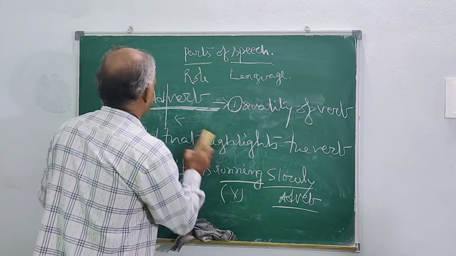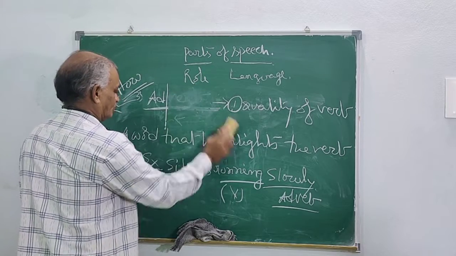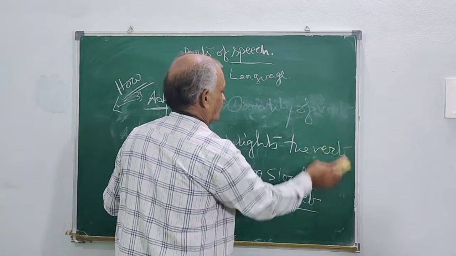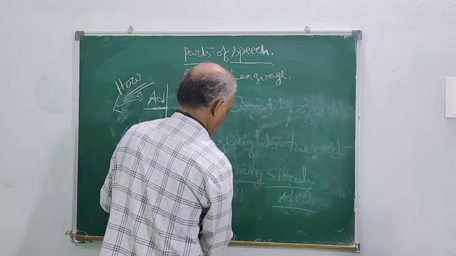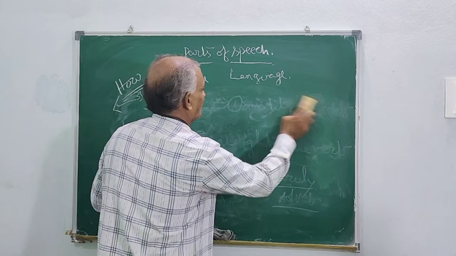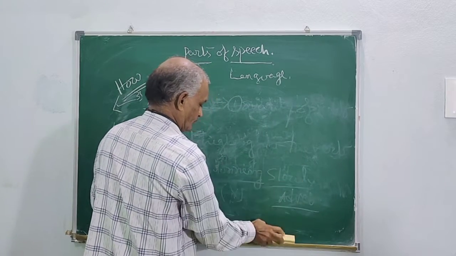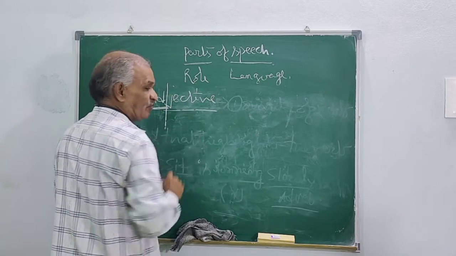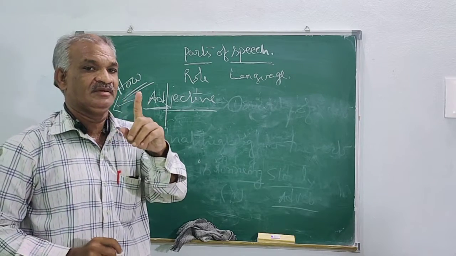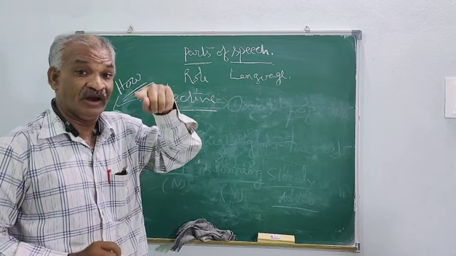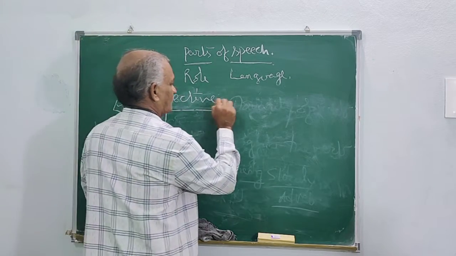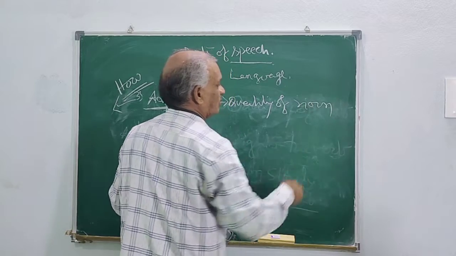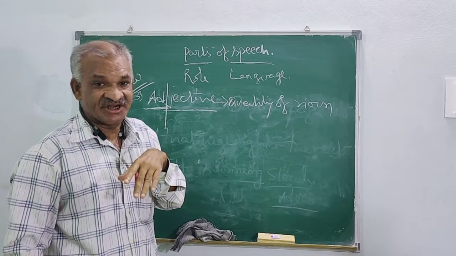Now another one. Now you see adjective. Simply, we can understand: quality of verb is called adverb, quality of noun is called adjective.